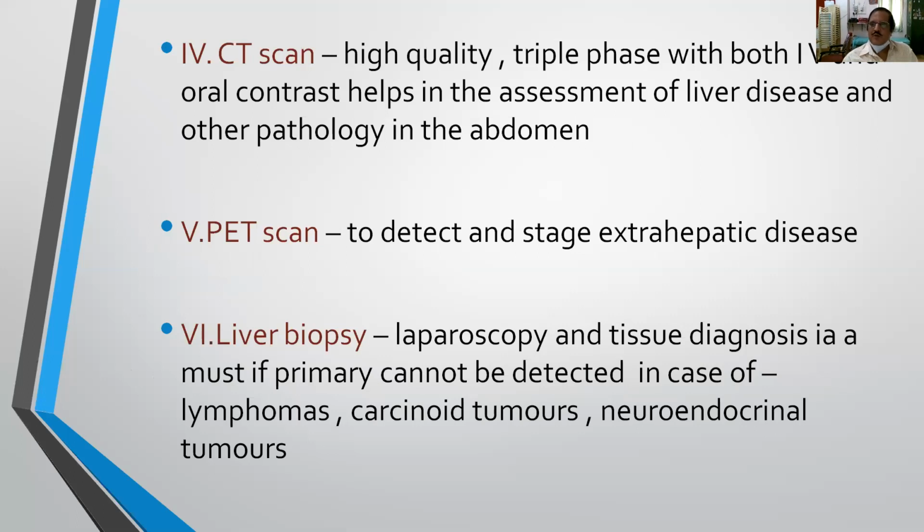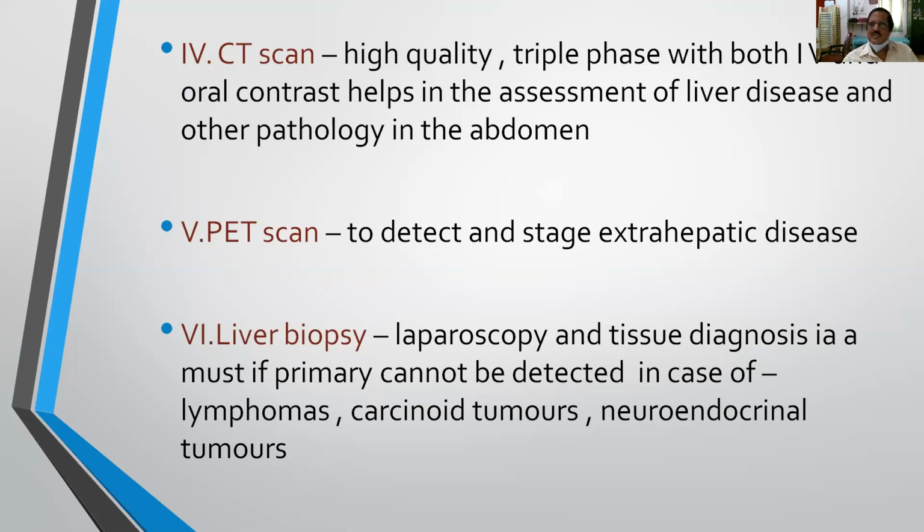Still you are not able to detect the primary, then you have to go for PET scan to detect the stage and extrahepatic disease. And lastly, as a last resort for tissue diagnosis, you can go for liver biopsy. That is laparoscopy and tissue diagnosis is a must if the primary cannot be detected.